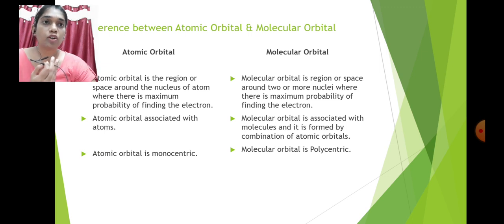While in a molecular orbital, the region around two or more nuclei is where there is a maximum probability of finding an electron, because the molecular orbital is formed by atomic orbitals. The atomic orbital is monocentric, as it belongs to a single atom, while the molecular orbital is polycentric because it is formed by different atoms.